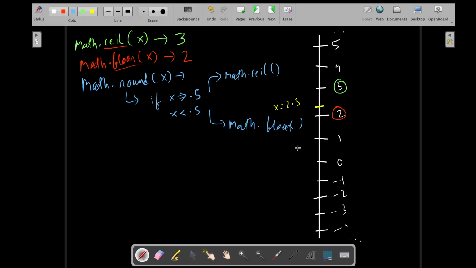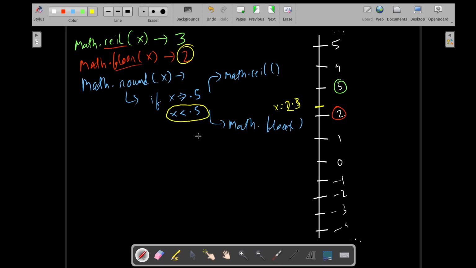In this case we are working with 2.3, which is less than 0.5, right? 2.3, not 2.5, it is 2.3. So we are going to do Math.floor, so we are going to get 2. Understand? Okay. These are the three functions.